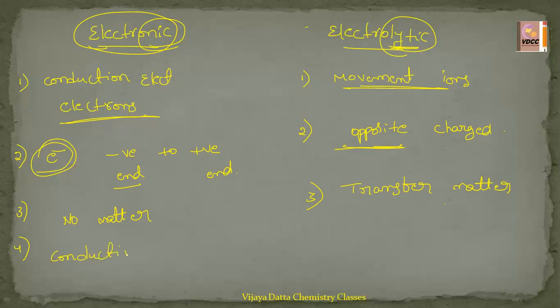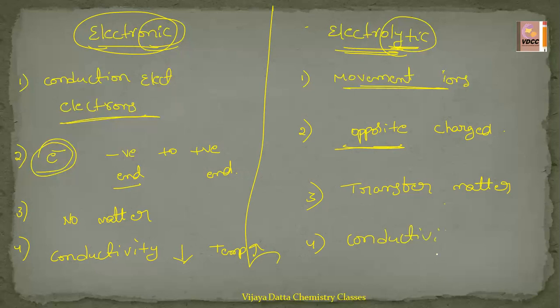Their conductivity, which is a very important point, decreases with a rise in temperature. The conductivity decreases by increasing the temperature. Got it? Whereas in electrolytic conductors, the conductivity increases by increasing the temperature. Generally, examples of electronic conductors are metals. See, Na, it is a metal.